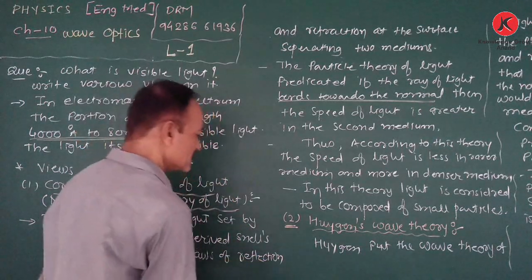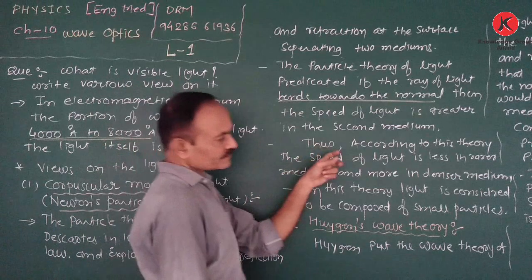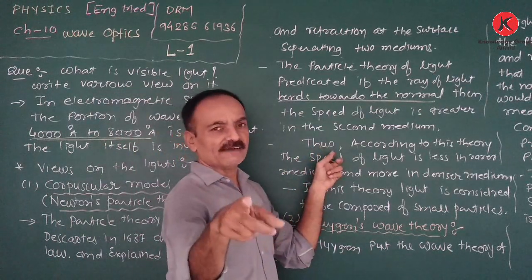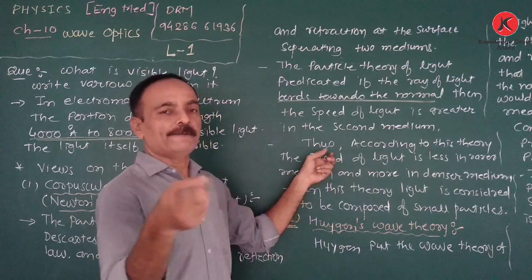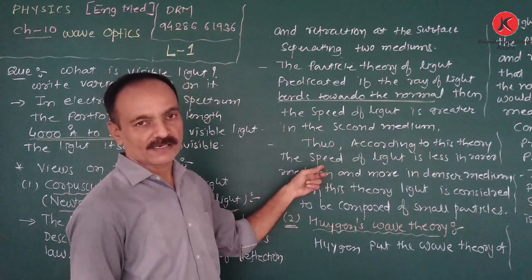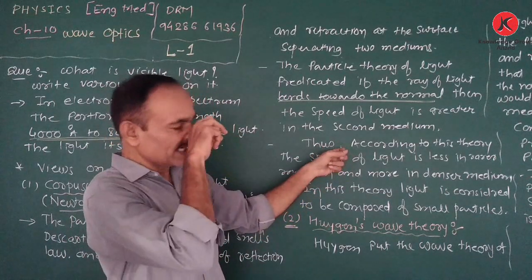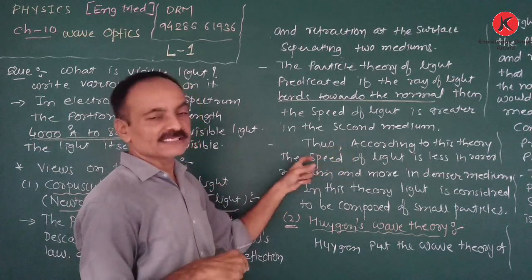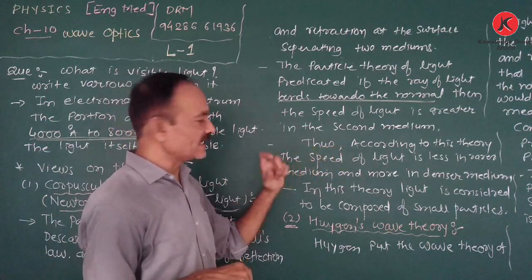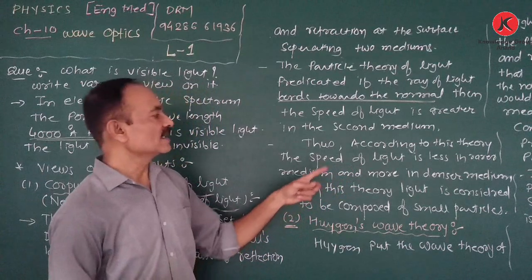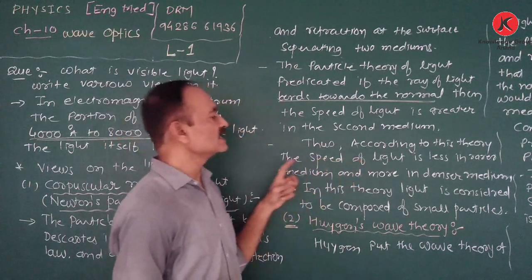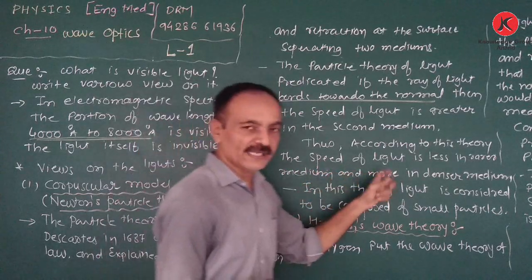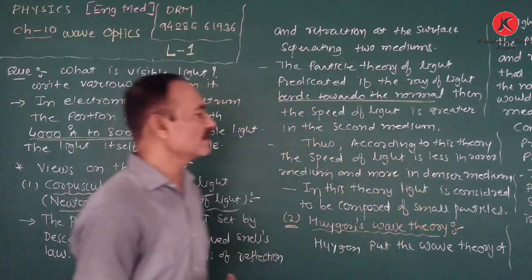Already we discussed that when a ray of light travels from a rarer to a denser medium, the refracted ray bends towards the normal. So according to the particle theory, the speed of light is less in the rarer medium and more in the denser medium.